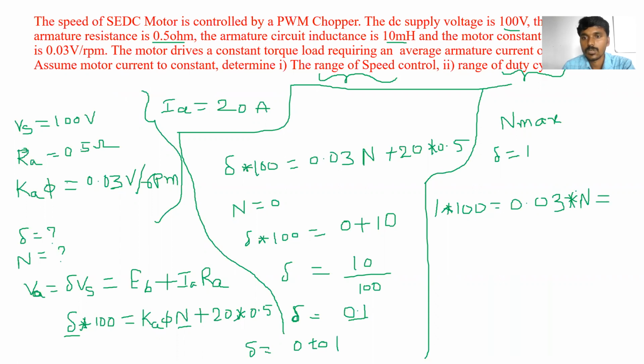Clear, that is equal to 20 into 0.5. So what is the value of this one? This is the plus now. 100 minus 10 is equal to 0.03 into n.